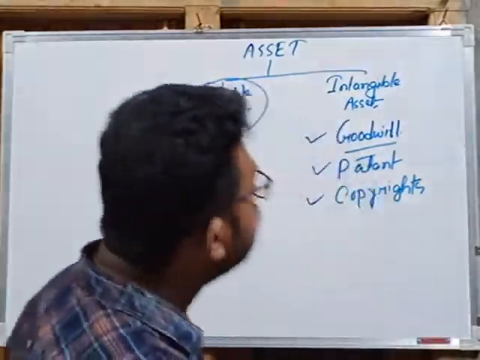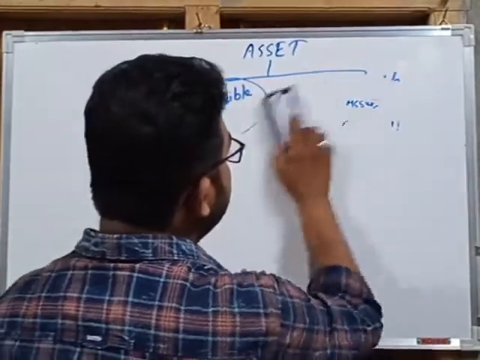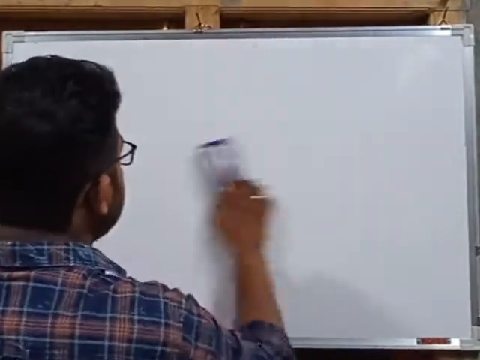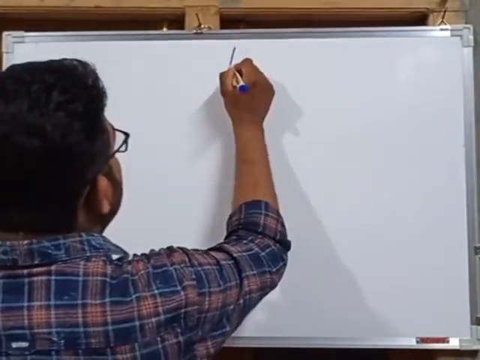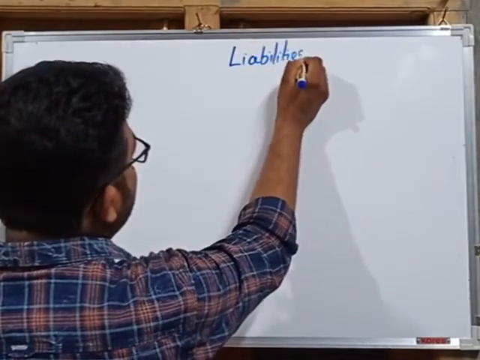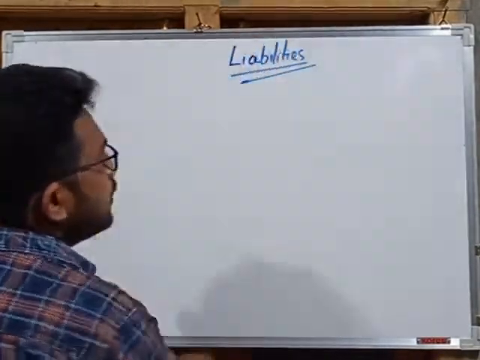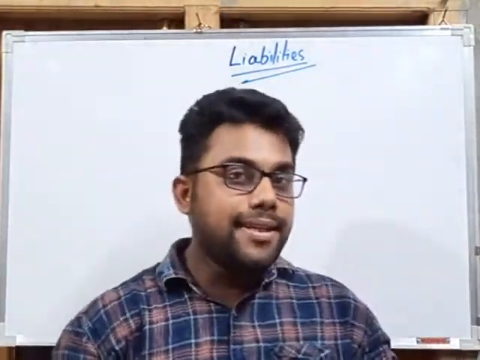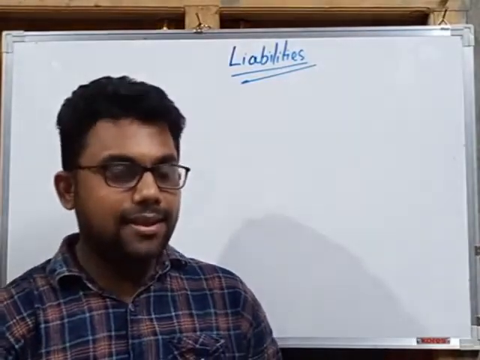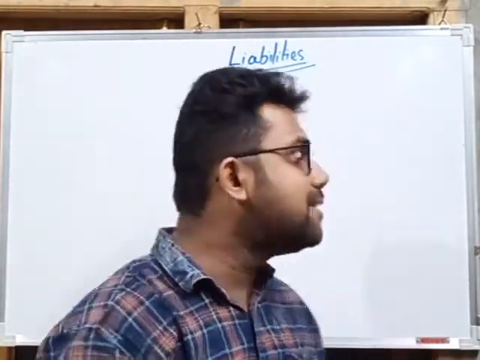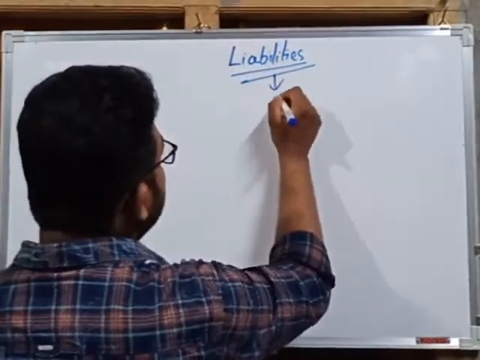Now we are going to learn another important term, that is liabilities. Okay, if asset is the property of business, then liability means the responsibility and obligation of business.